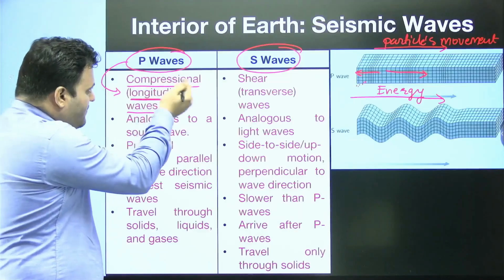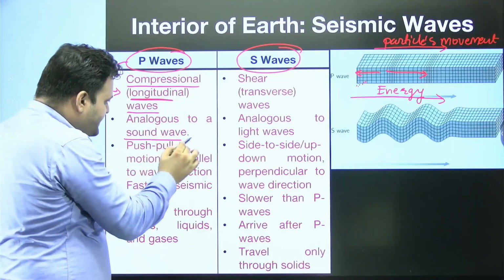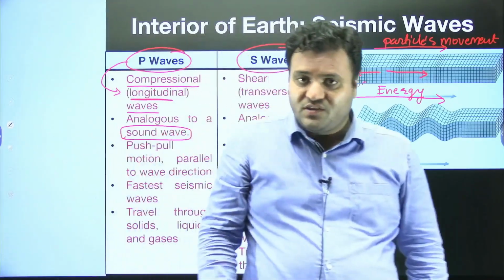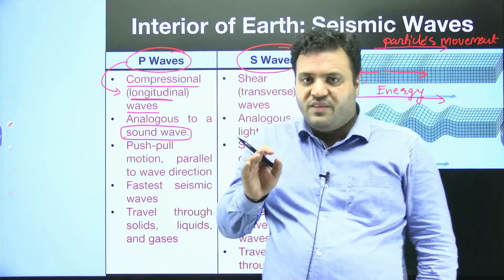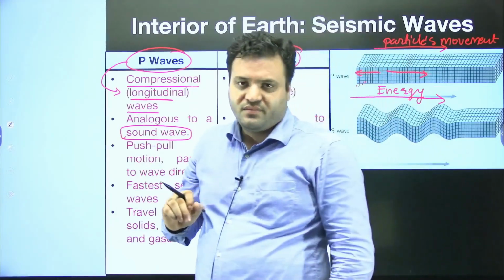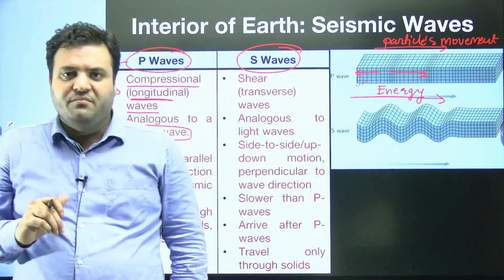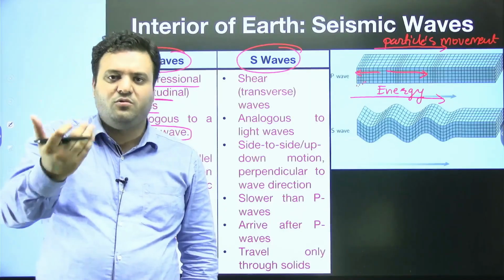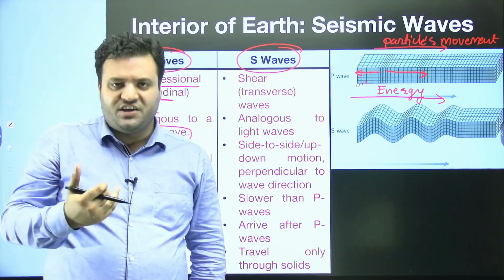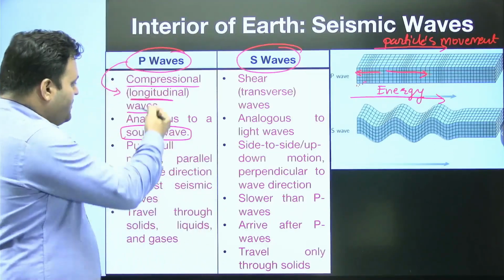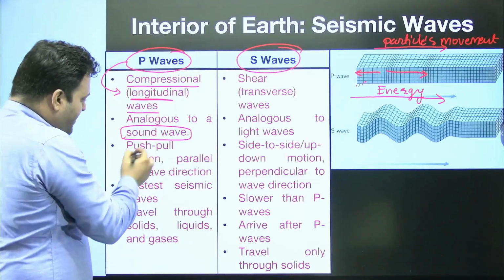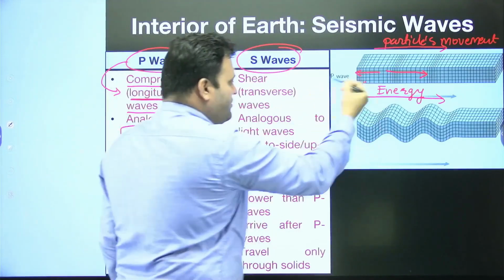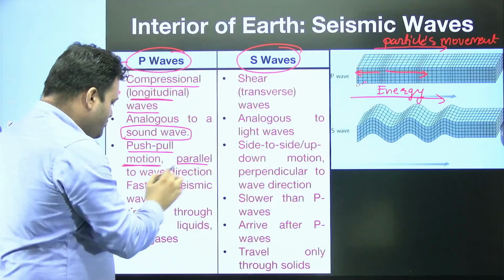P waves are the same as sound waves, meaning they have a tendency to bend and refract if there is a change in the medium. Their speed also changes when the density changes. These P waves have a push and pull kind of motion parallel to the wave direction.